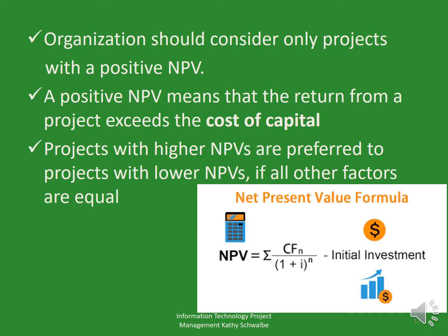Okay. This image shows how we can find the net present value. This is the formula we can use to find net present value in Excel-like software. We can automatically find the net present value by using the built-in formula.